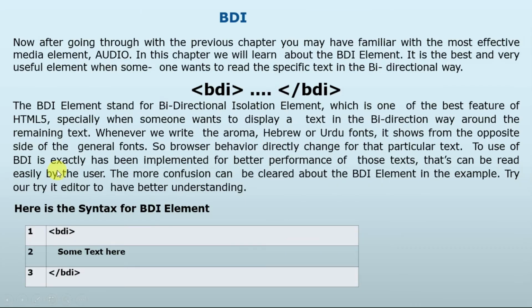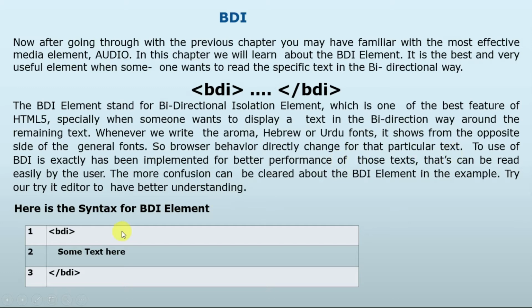And then we have BDI, that is a bidirectional element. BDI stands for bidirectional isolation element, which is one of the best features of HTML5, especially when someone wants to display text in a bidirectional way. What do we mean by bidirectional way? The main problem is that when we write Arabic, Hebrew and Urdu fonts, we see that they display from the opposite side of the general fonts. So the browser behavior changes for that particular text using the bidirectional element.